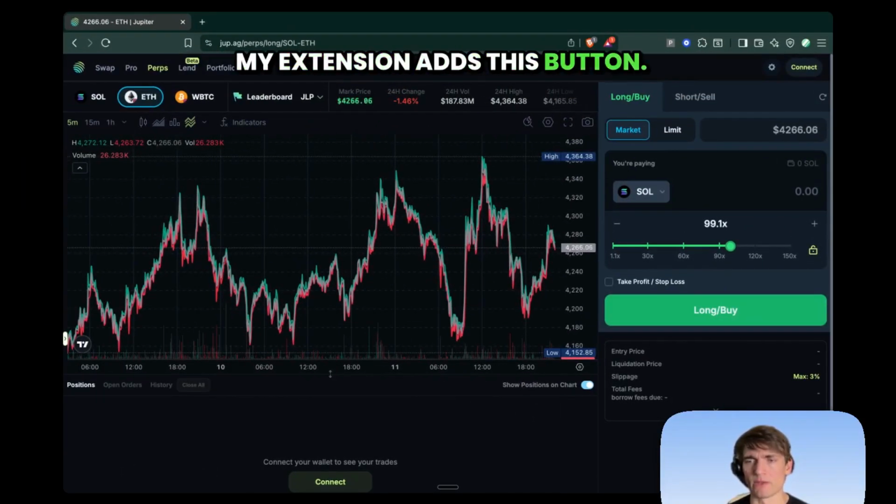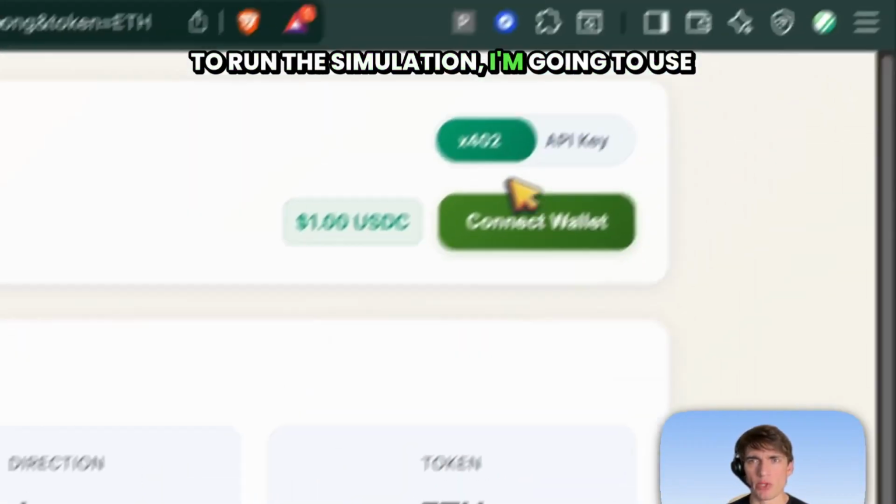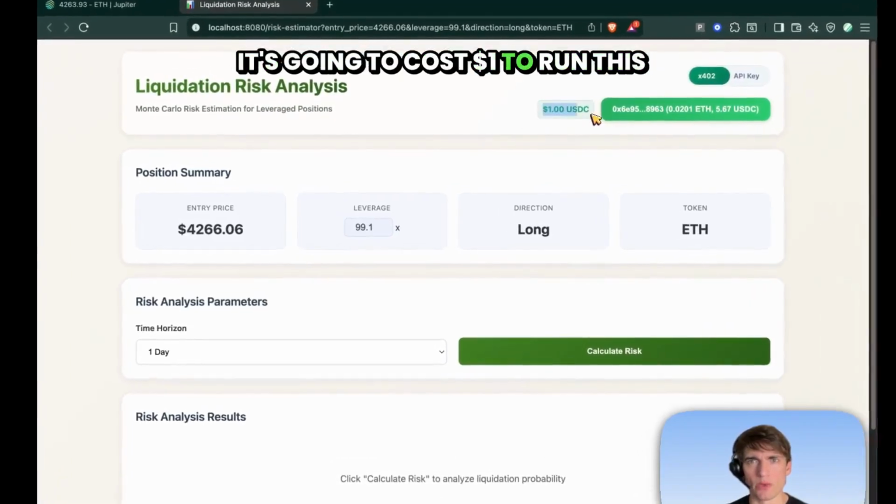My extension adds this button. Here we can see the values from the previous page were brought over. To run the simulation, I'm going to use X402. Here you can see my wallet is connected. It's going to cost $1 to run this simulation.